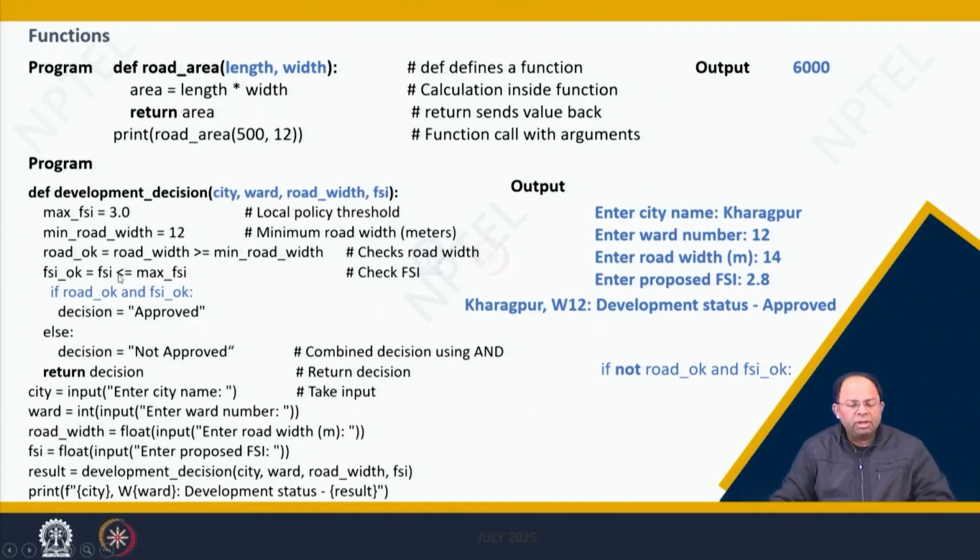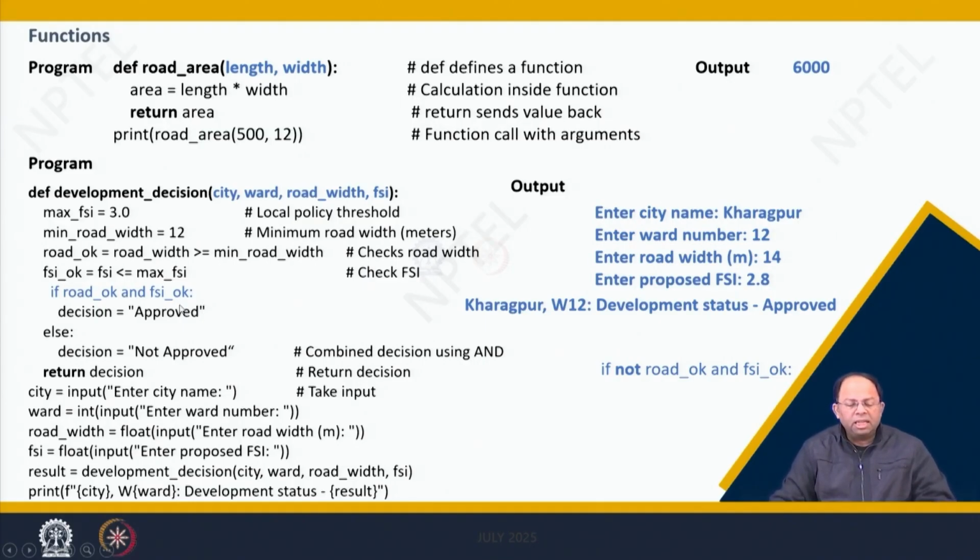FSI_OK is equal to FSI less than or equal to max FSI. If it is true, then it would be again stored in FSI_OK. Then we are checking if road_OK and FSI_OK: what is not given over here is road_OK equal to true and FSI_OK equal to true. But you don't need to type that in, right? By default, it takes it as true.